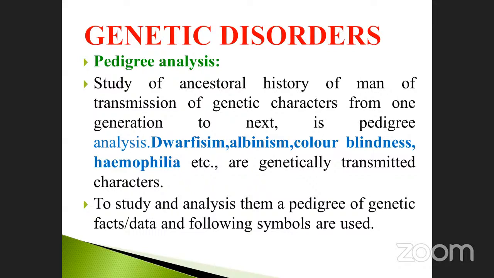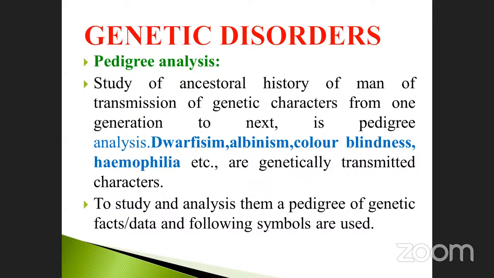Okay, so what things may be added? Dwarfism, which depends on physical characters; it is a short stature. Albinism, already you know about. Color blindness, hemophilia, etc. There are so many genetic disorders identified, or genetically transmitted characters.